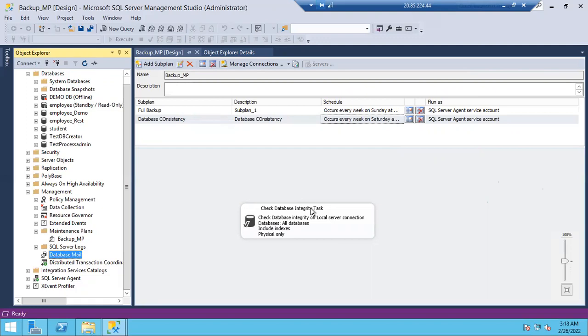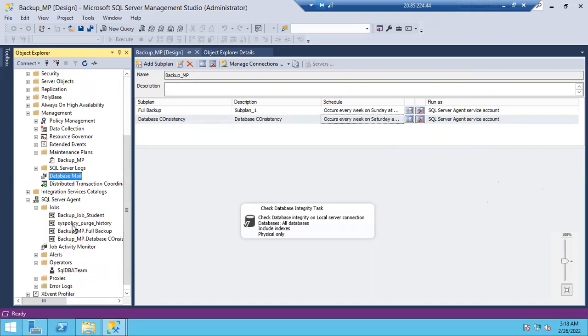Any questions, any doubts, guys, on the database mail? Sir, once the database mail is configured, say for example my job has failed and I want to get the notification. How can I get the notification? Go to the job properties.